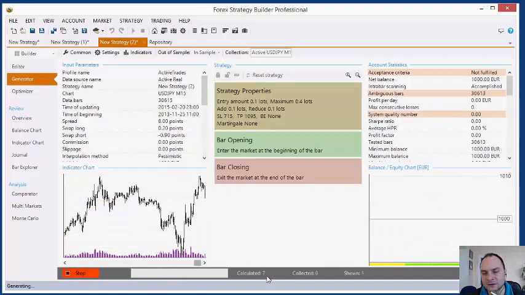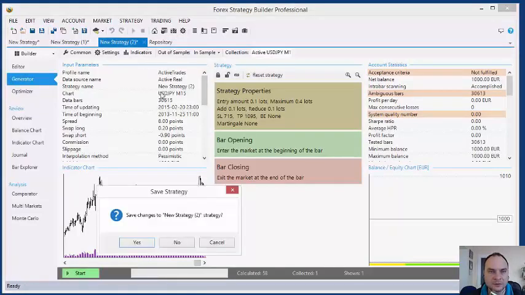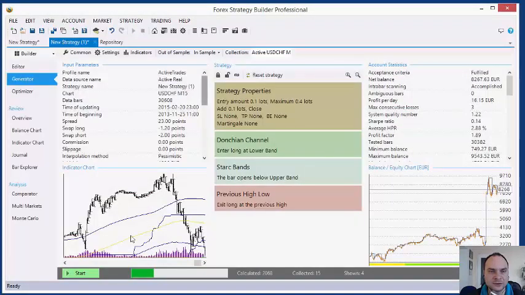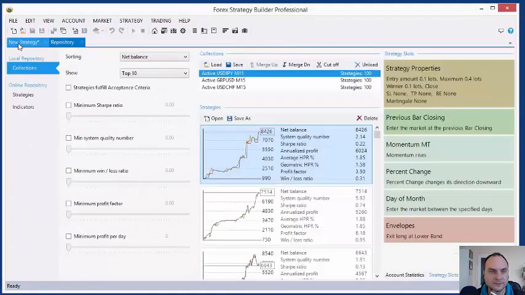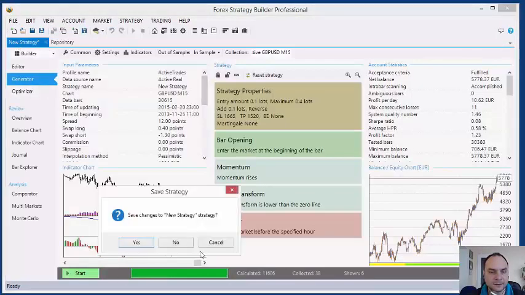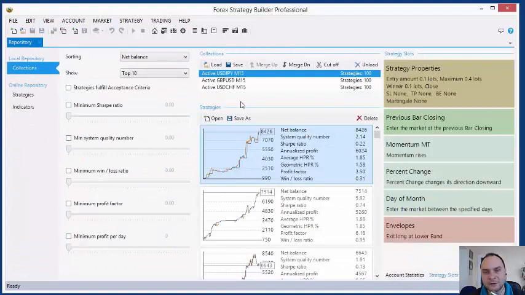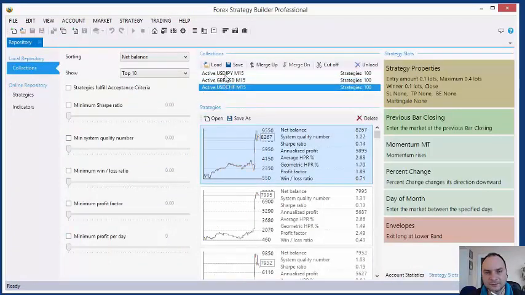And taking that into account, we understand that we can run a generator multiple times. Every time the generator starts from the beginning, but when it finds a strategy, if the strategy accomplishes all criteria, the generator will push this strategy in the repository. So it's not a problem, we can restart the generator several times. I'll close that, because I'm sure all these strategies are collected in the repository. Okay. And now I have 3 repositories, 3 collections.